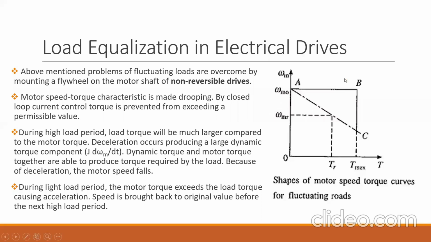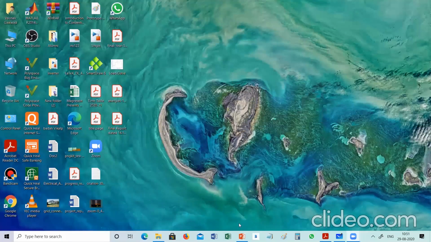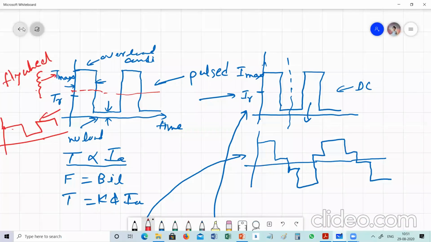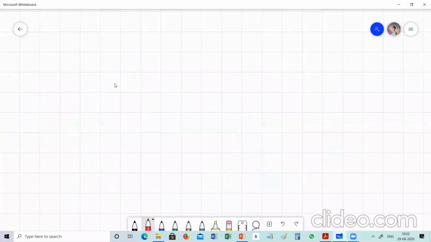What is meant by drooping? Drooping means as the load increases, the speed will fall. That is nothing but the drooping characteristic. I will show on the whiteboard again. The shunt motor has a drooping characteristic.